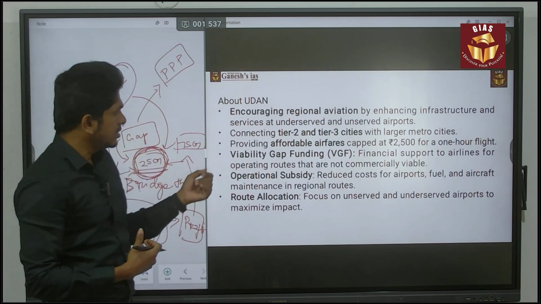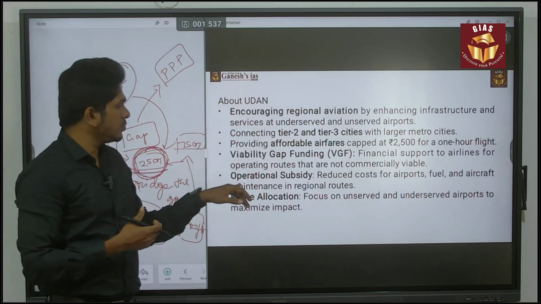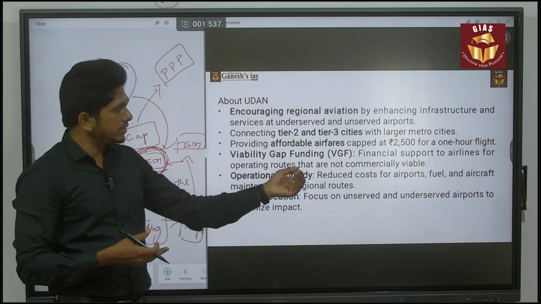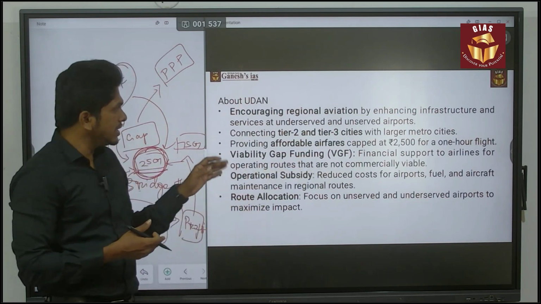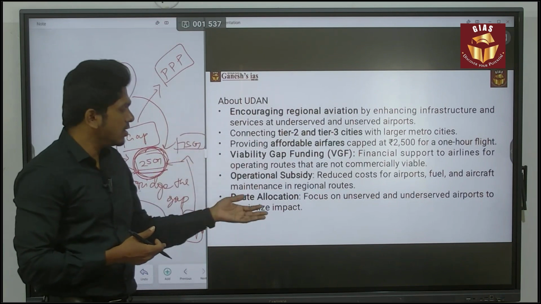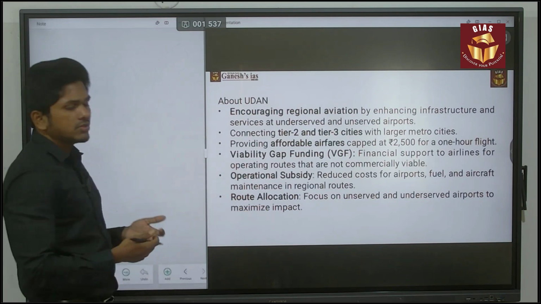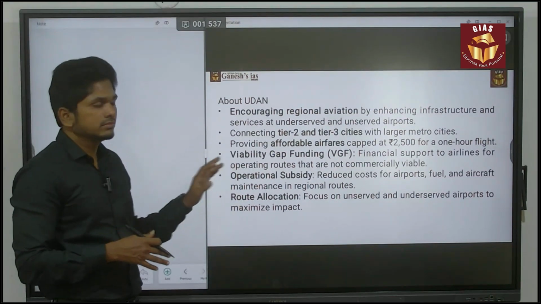Okay, next. Other than that, the UDAN scheme is also focusing on providing operational subsidies. They will provide subsidies for fuel, aircraft and maintenance cost. So these are the many things the government is trying to provide. And the last thing is route allocations. The government will allocate the routes also. So these are the major things about the UDAN scheme.